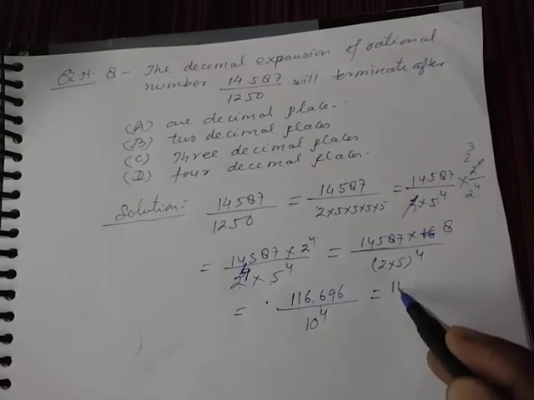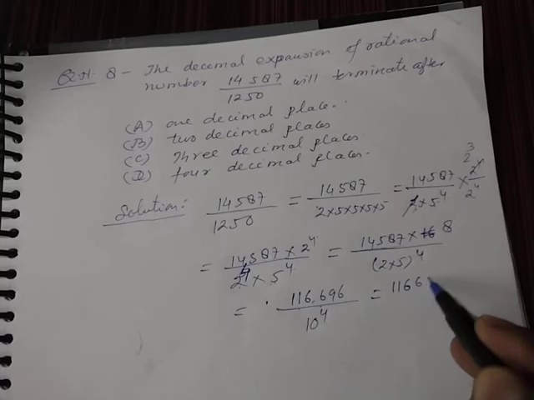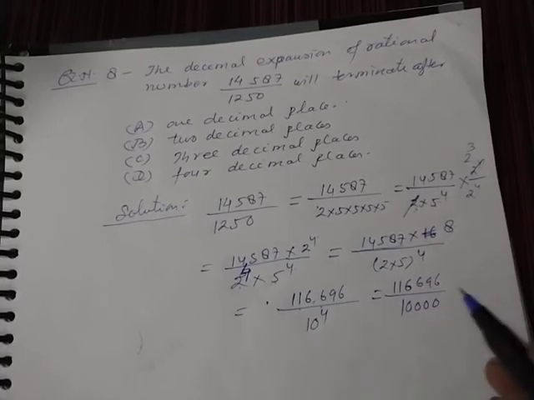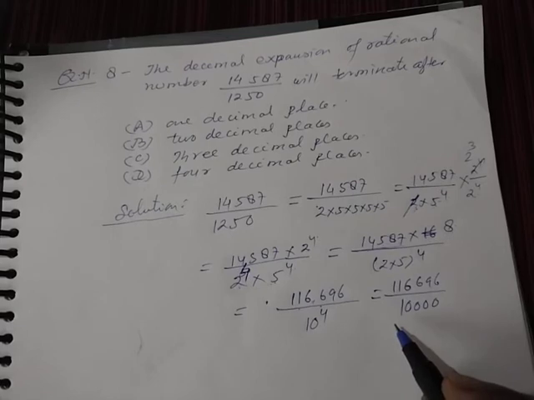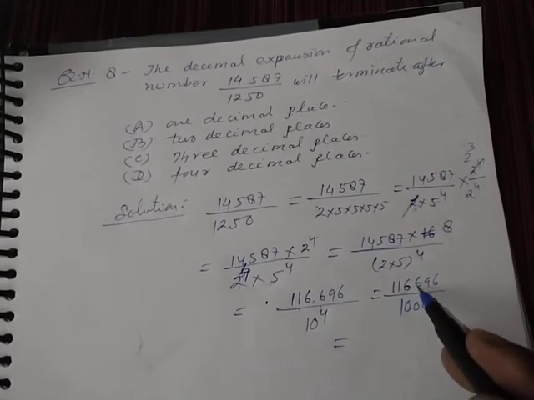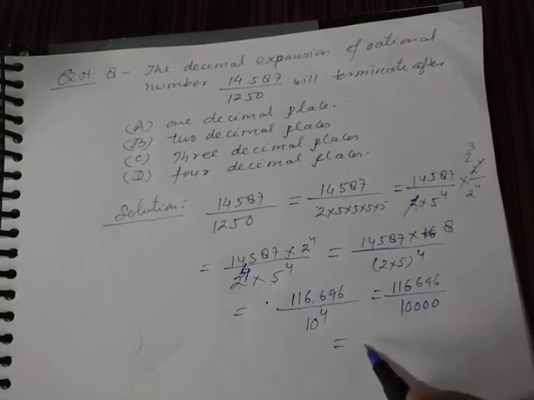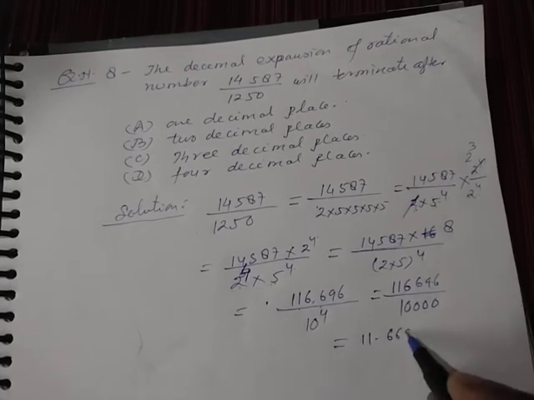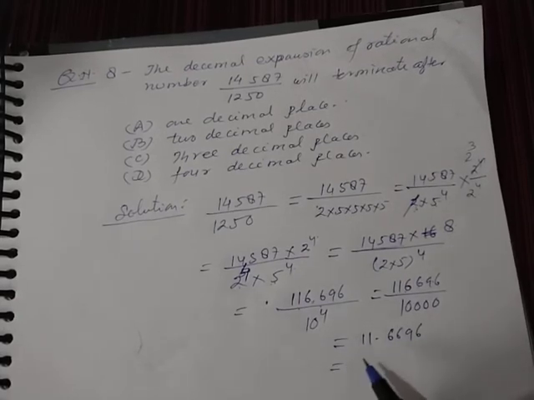Then you write here 116,696 upon 10 to the power 4. Then you can divide 1,16,696 by 10,000. Then your answer will be 11.6696. Then what is your answer?